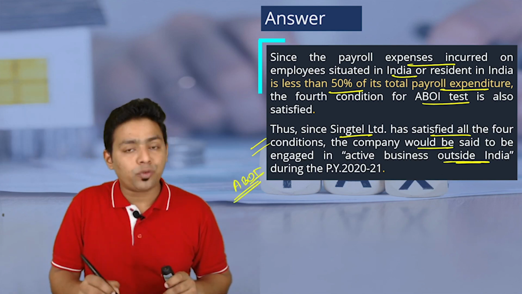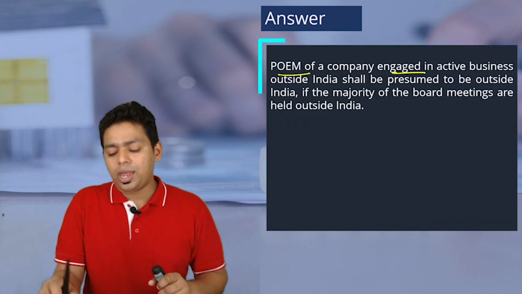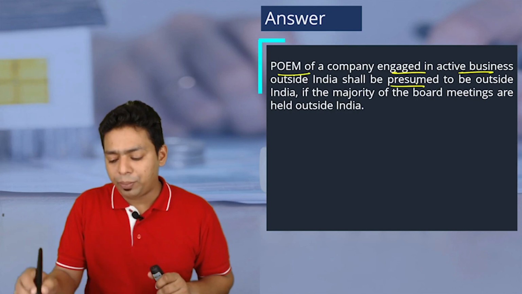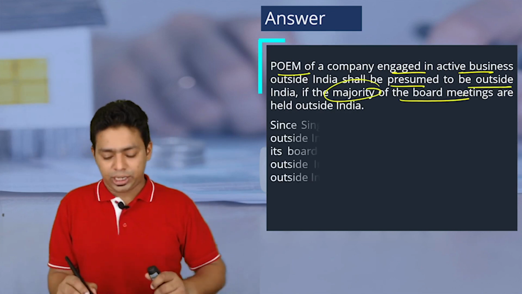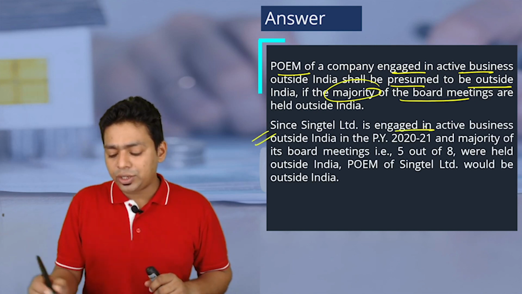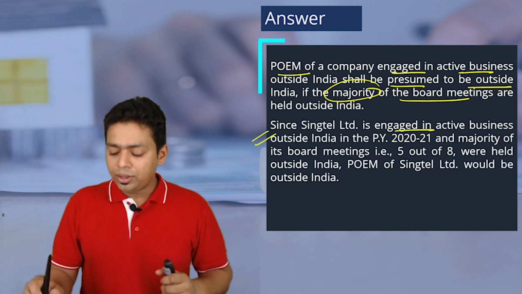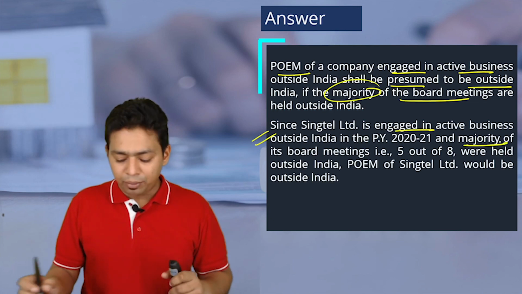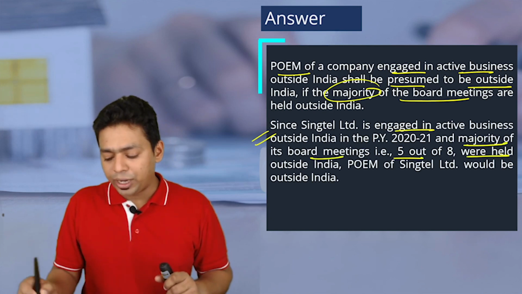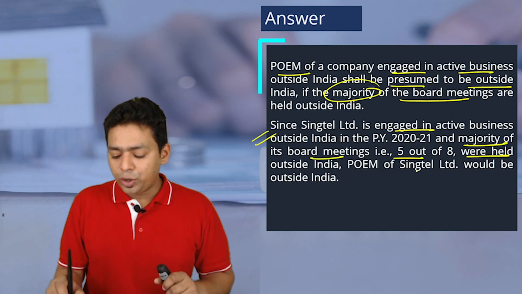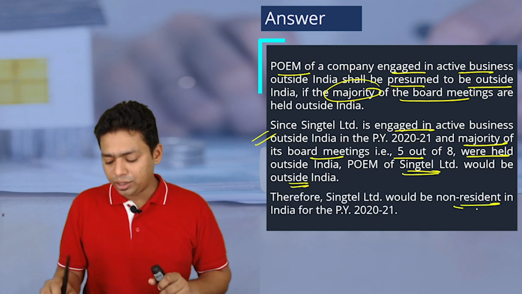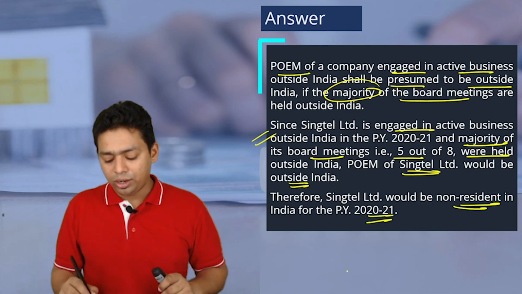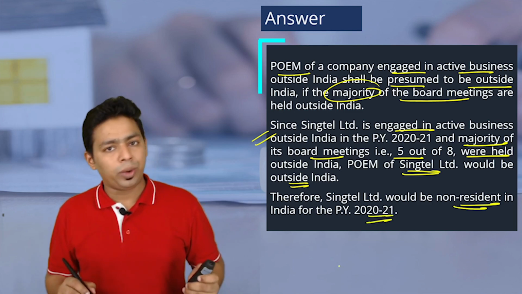And now when ABOI test is fulfilled, now we have to check the directors board meeting test. POEM of the company engaged in active business outside India shall be presumed to be outside India if the majority of the board meetings are held outside India. Since Singtel was engaged in active business outside India during the previous year 2021 and majority of its board meetings, that is 5 out of 8, were held outside India, POEM of Singtel would be outside India. Therefore, it is a non-resident company for previous year 2021, AY 21-22.